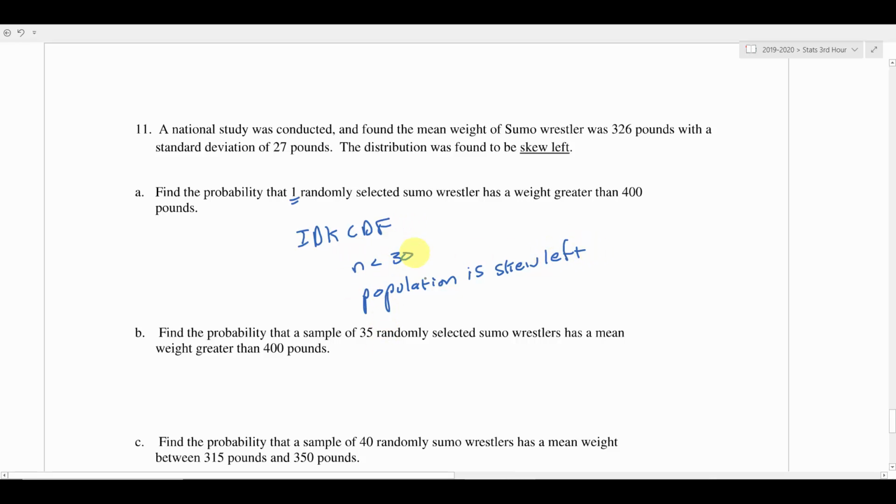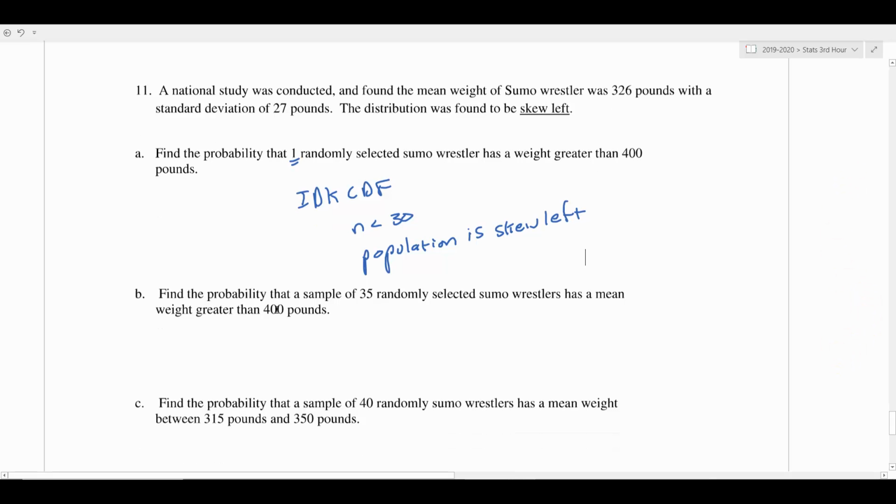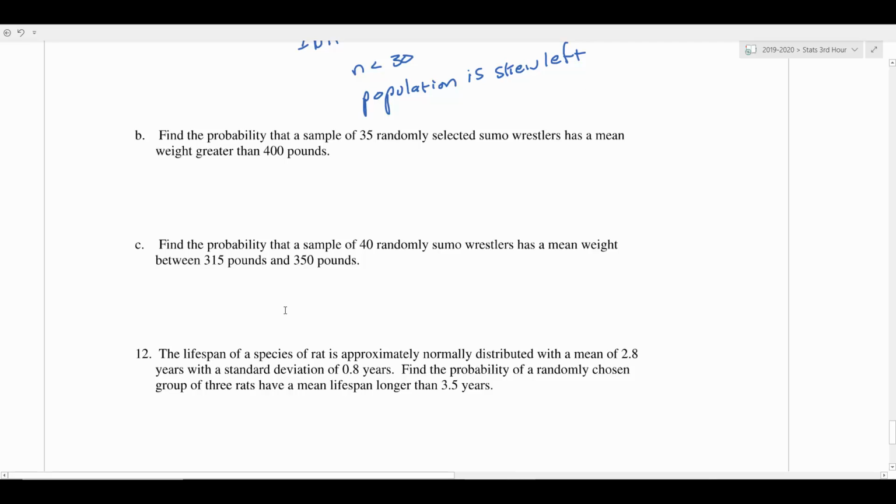Okay, so that's how I would answer that for full credit. All right, let's take a look at the next one. It says find the probability that a sample of 35 randomly selected sumo wrestlers has a mean weight of greater than 400 pounds. So this time we're taking 35 sumo wrestlers at a time. We're going to find their mean. I want to know, what is the probability that the mean of those 35 sumo wrestlers is greater than 400? Well, that is a sampling distribution, and this is one that we can do because when the sampling distribution starts to take more than 30 at a time, it should be normalized.